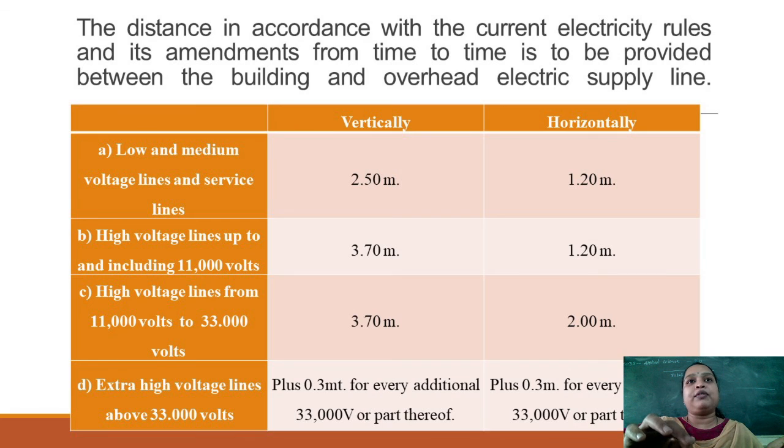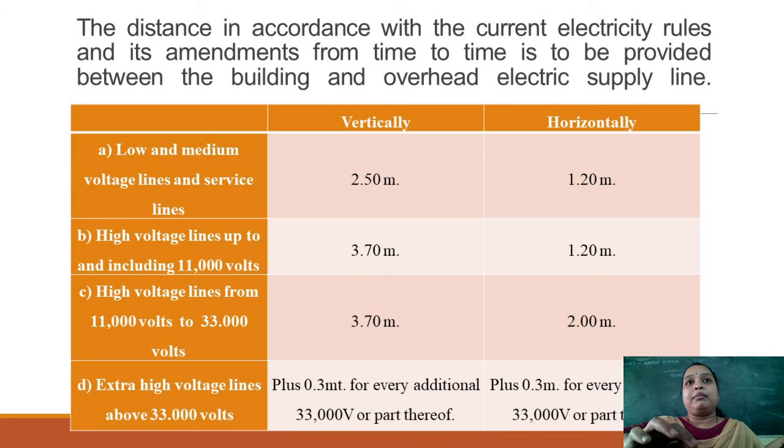The next is, if your building is very near to the high voltage lines up to 11,000 volts, then you should leave 3.7 meter vertical distance and 1.2 meter horizontal distance. If your building is nearer to the high voltage lines from 11,000 to 33,000 volts, then you should leave 3.7 meter vertical distance and 2 meter horizontal distance.